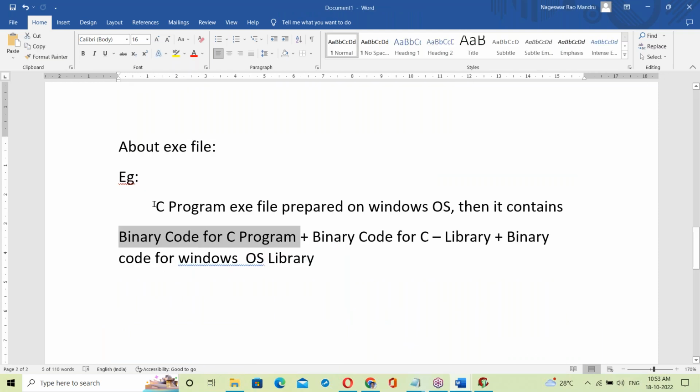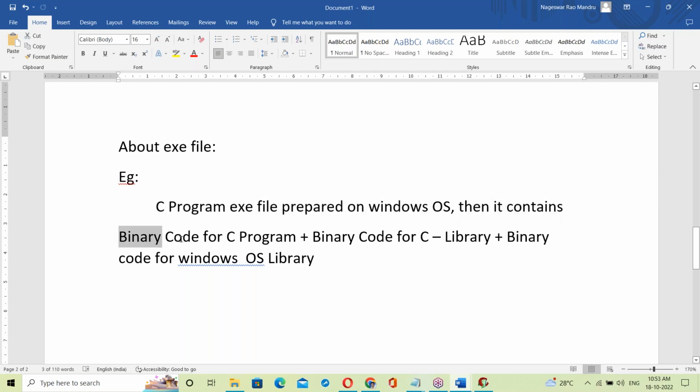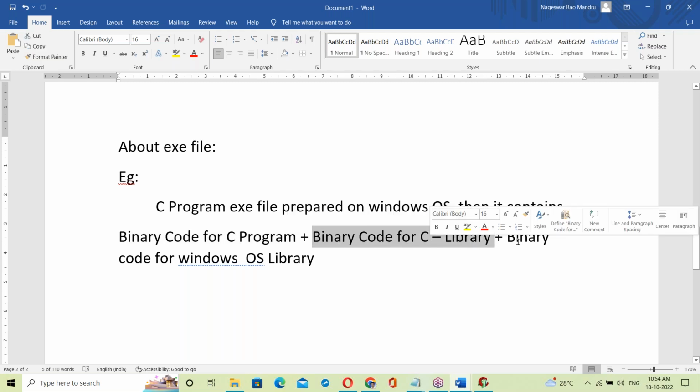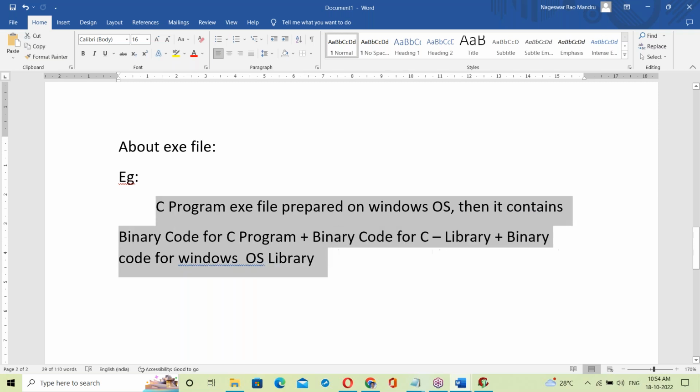Okay. A C program exe file prepared on the Windows OS contains the binary code for the C program first, next plus the binary code for the C library, plus the binary code for the Windows OS library. By linking all of this, it generates the exe file.